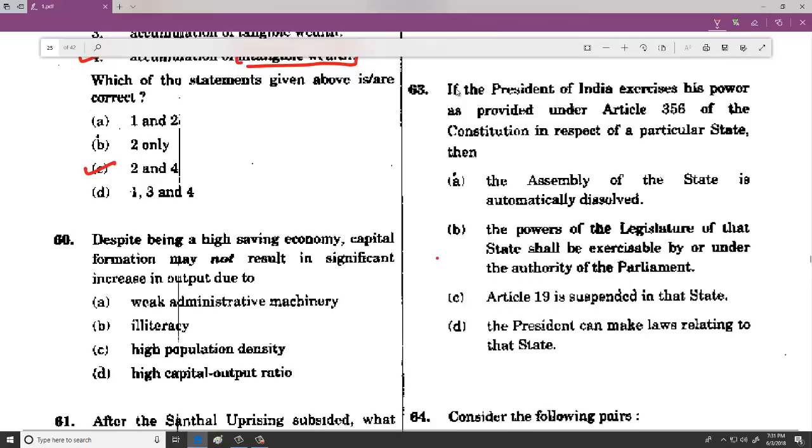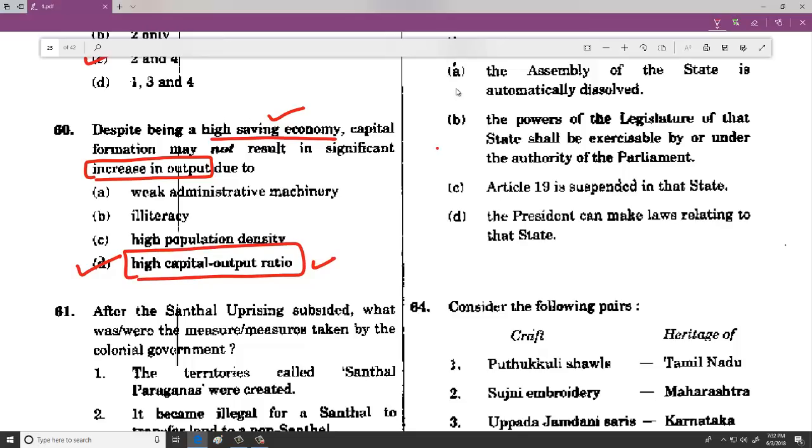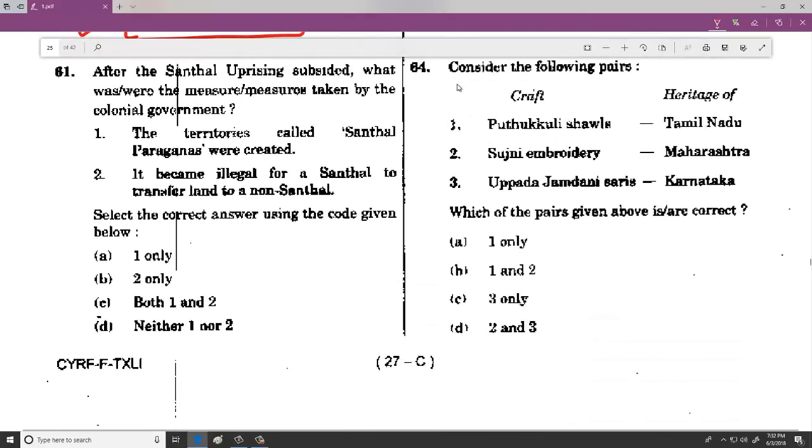And then when we talk about 60, India is a high saving economy, that is right. But because of this, there is no need of increase in the output. Why? Because the amount of capital required to produce the output is usually high. So whenever there is a high capital to output ratio, then usually with increasing savings, we will not observe an increase in output. Then we have 61. After the Santal uprising subsided, here you should know, once it reduced, you had territories called Santal Parganas, this is correct.